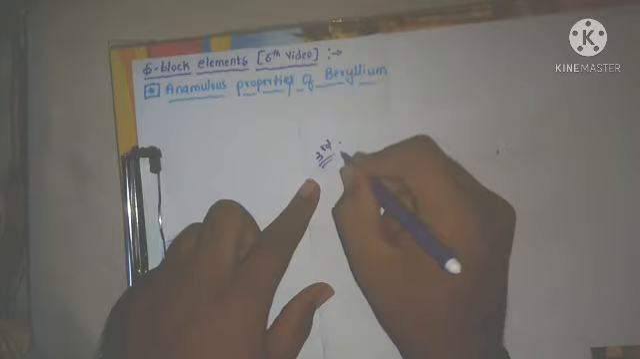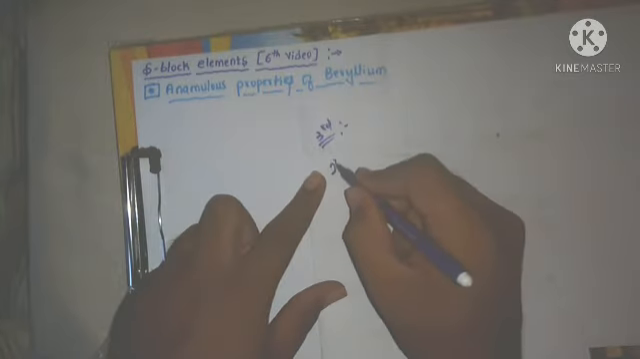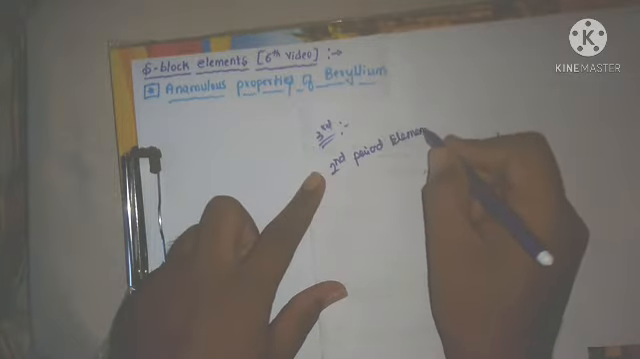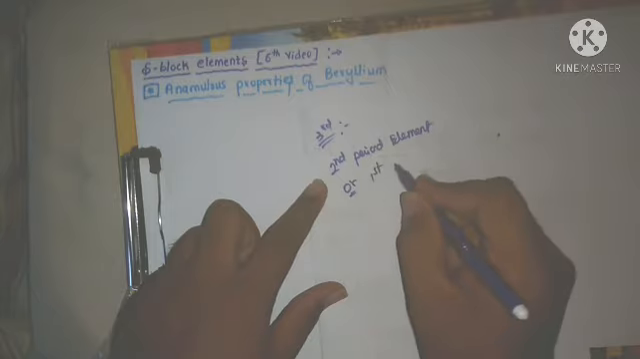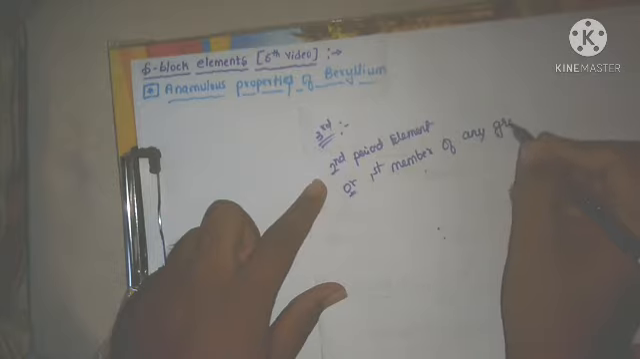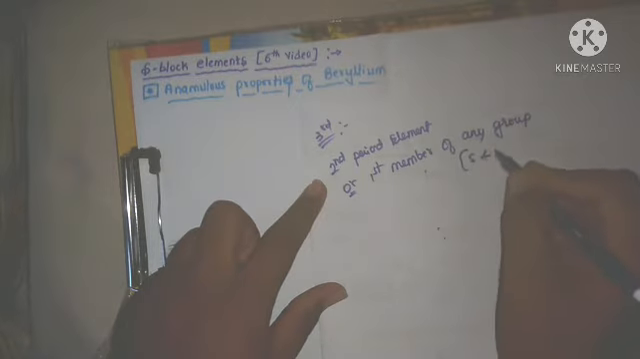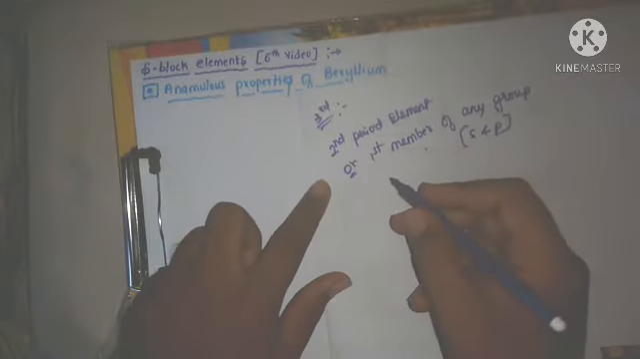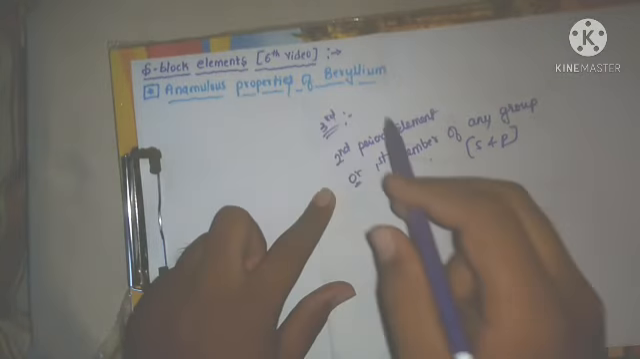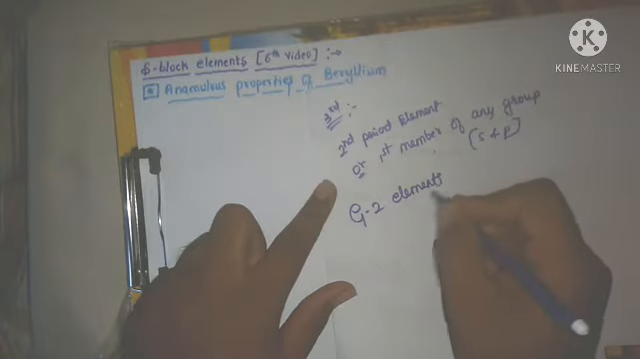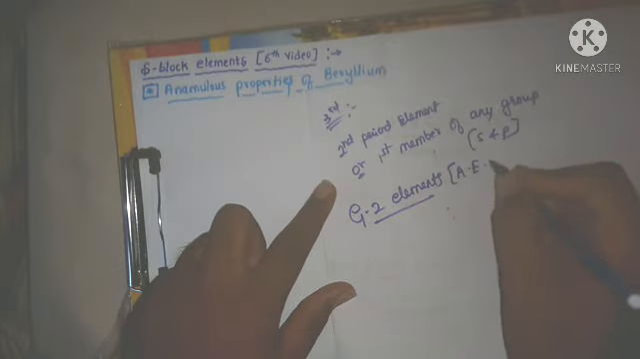Now, already in the third unit, classification of elements, we have seen that second period elements, or the first member of any group in s-block elements and p-block elements, shows anomalous properties. Now we are discussing s-block elements, particularly the group 2 elements, that is alkaline earth metals.